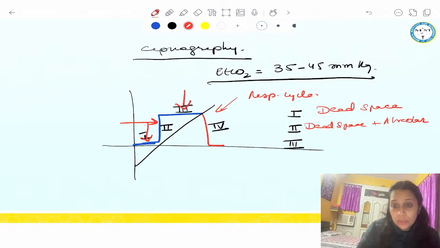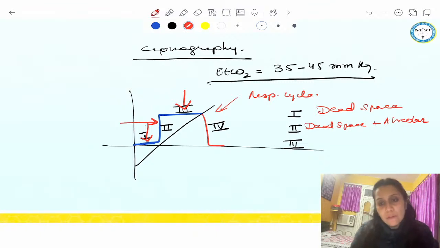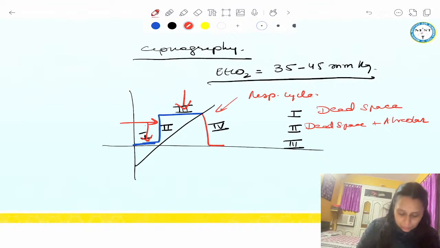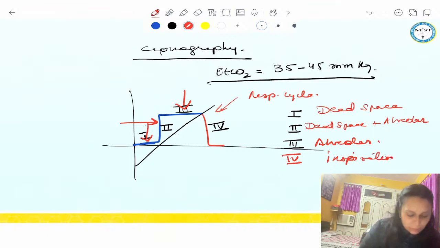I'm expecting this question can be asked in your exam. I just didn't repeat the same question because I have a plan to discuss it with you. So phase 3 answer is alveolar. And phase 4 is your inspiration. Phase 3 is the plateau, and the plateau represents your alveolar ventilation. Okay. So this is very important, most important.